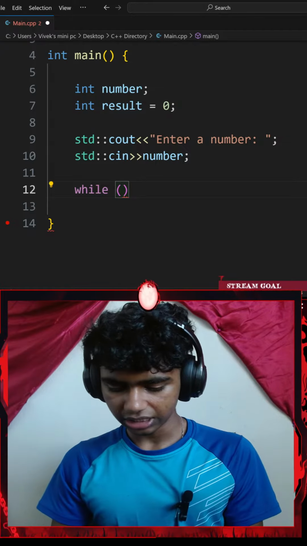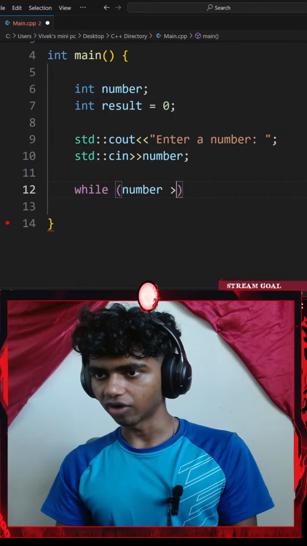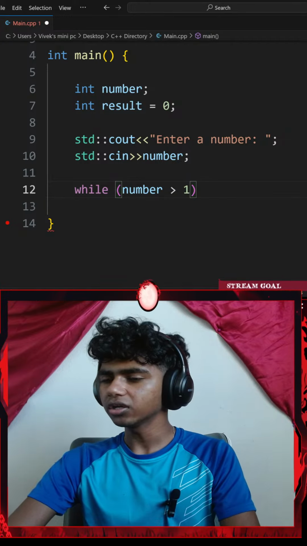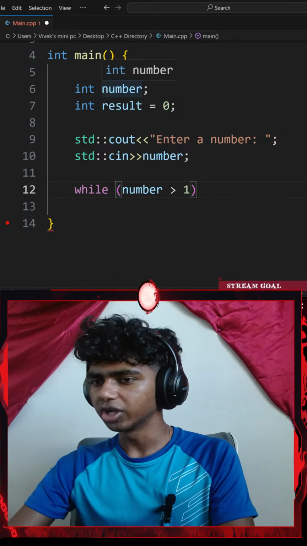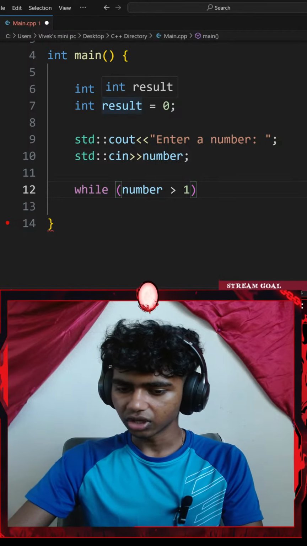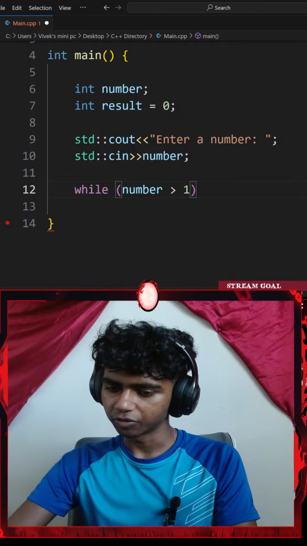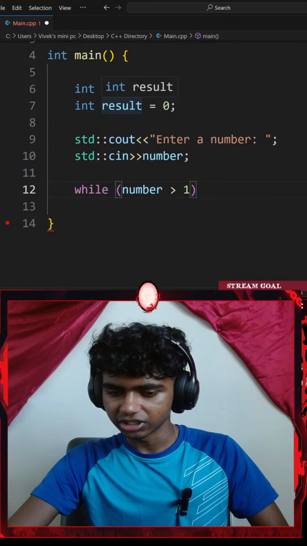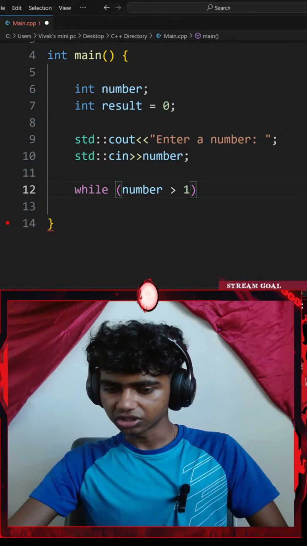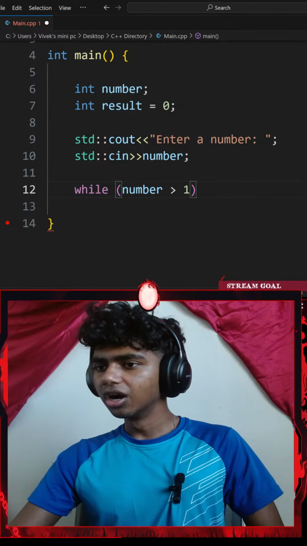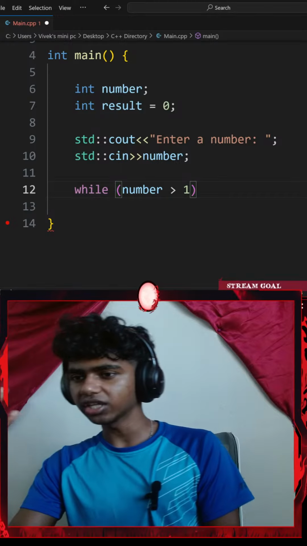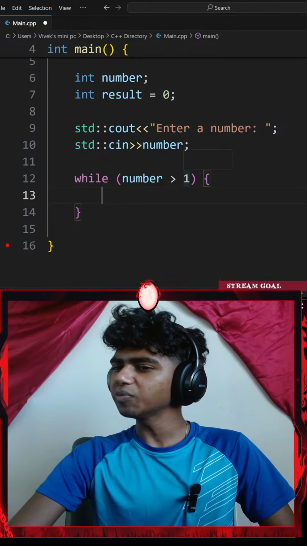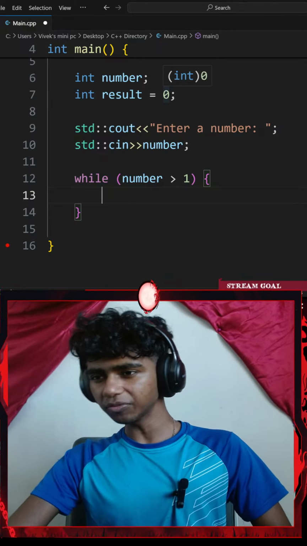So let's say while my number variable is greater than 1, which it will be. You can also use, instead of console output, printf with %d. Is %d like a function, like %d colon result, the index result? Actually, I might try that part. With that said, while my number is greater than 1, that's the first while loop. I'll go with a pair of curly braces. The number that I'm going to be entering is going to be greater than 1.